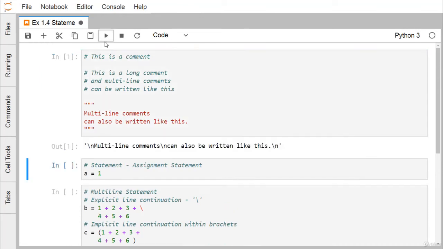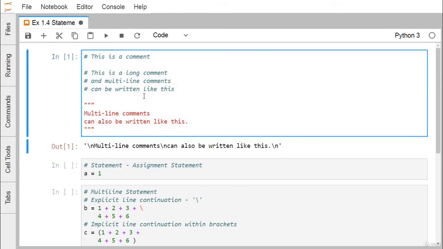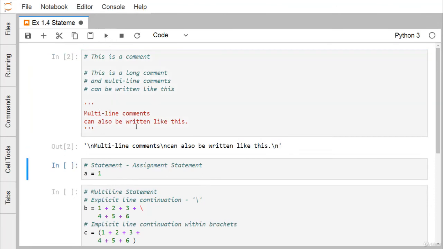So if we execute this part, we can find that these multi-line comments can also be written like this. This particular statement will be printed like this, but it will not be interpreted. It is just some mere printing of this line. So this line is not getting executed here. Instead of triple double quotes, you can also go for triple single quotes here. You can easily find that I'm just putting triple single quotes, and there also I'm going to get the same outcome.